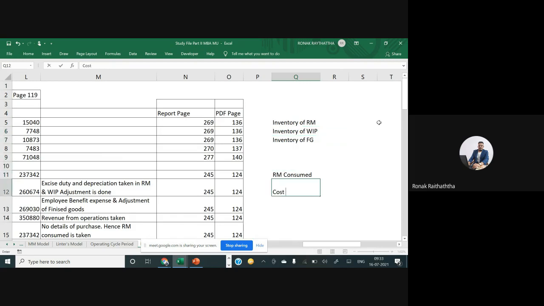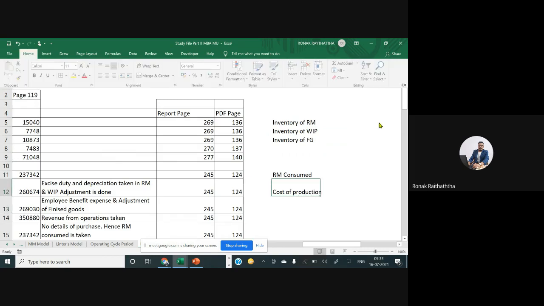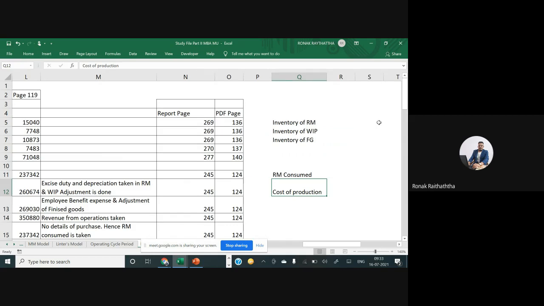So I'll be requiring cost of production. Obviously, it will be per day, but first we'll be finding it for the entire year and then we'll divide it by 360. Then in the denominator of finished goods, we require cost of goods sold. So we also require COGS here.